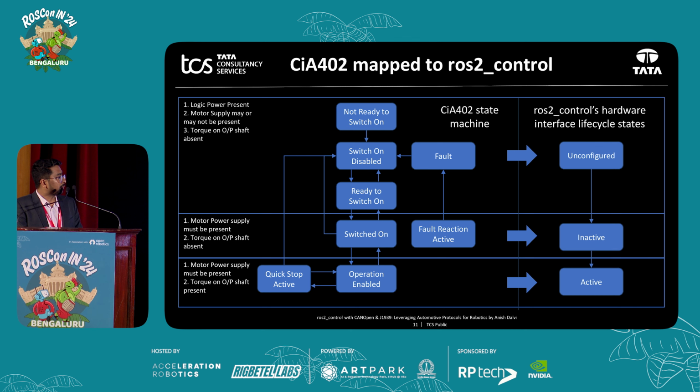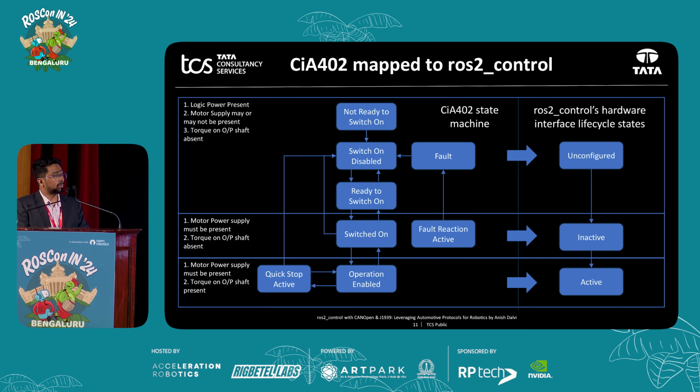And finally, we have quick stop active and operation enabled state, which is where your motor is going to have the torque, so whatever position it is at, it is going to maintain. If you give a position value, it is going to go to that position. If you give an RPM value, it's going to run at that particular RPM. And we have mapped it to the active state of the lifecycle interface. Okay, that's CANopen.